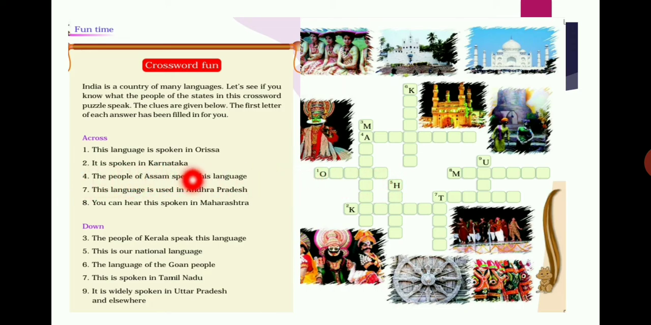It's spoken in Karnataka. You see the number 2. You see where is the number? So 2 here. So write what language they speak in Karnataka. Similarly, downwards, the people of Kerala speak this language. Which language do these people speak in Kerala? Malayalam. So you write Malayalam here.